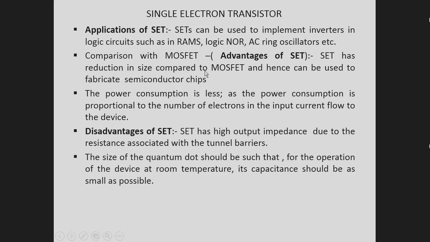So packaging density will be increased due to the reduction in size of the SET compared to the MOSFET.